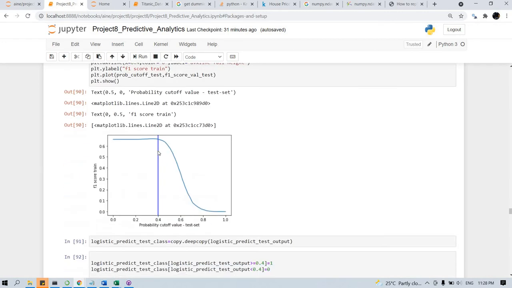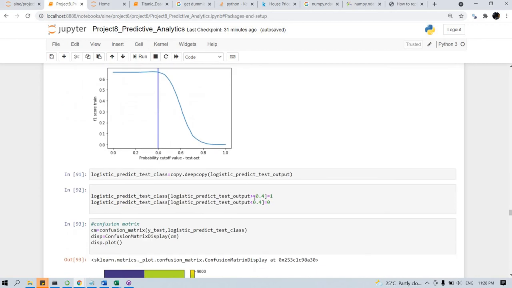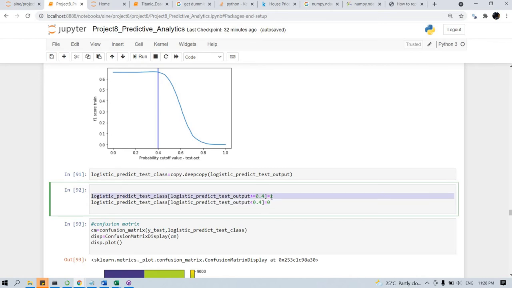Using that, we create the classes. If it is greater than 0.4 the churn value is 1, and if it is less than 0.4 the churn value is 0. Which means that if the probability is less than 0.4, the customer can be retained. If it is greater than 0.4, the customer would leave the telecom company.